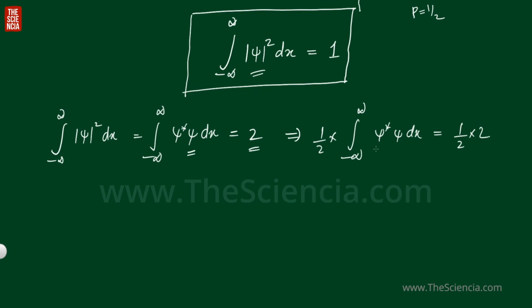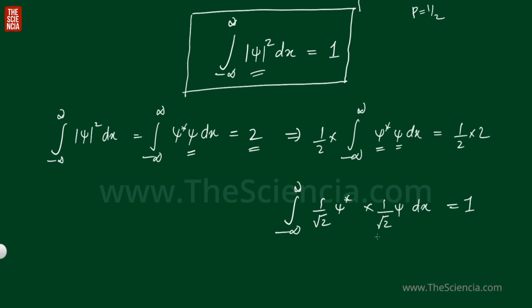Now I want to modify our wave function in order to represent the physics of the particle. That is what we can do. We can take minus infinity to infinity 1 by root 2 of psi star into 1 by root 2 of psi dx. So what do we get? We get 1.